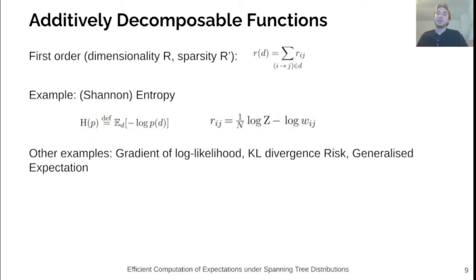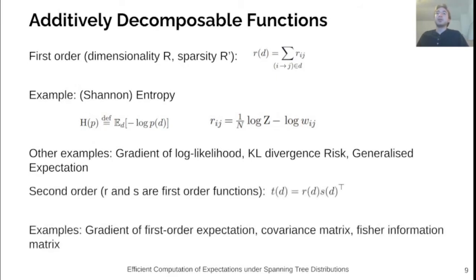An example of a first-order expectation is the Shannon entropy, which additively decomposes into the negative log likelihood of the tree. Other first-order expectations are the KL divergence, risk, or the generalized expectation criteria. Additionally, the gradient of log Z, which appears in the gradient of the log likelihood, is perhaps the most common example.